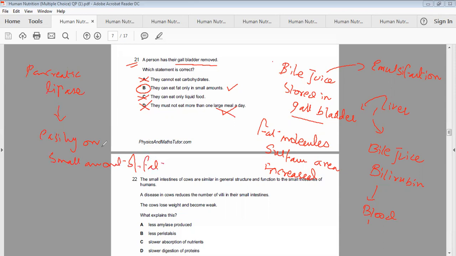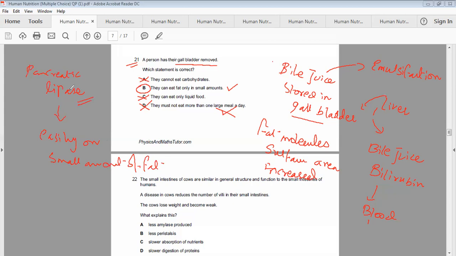Otherwise, if we take too much fat and emulsification has not happened, lipase cannot easily or properly act on the large molecules of the fats, because the emulsification is absent. So the activity of lipase slows down. Okay, the activity of lipase will slow down.